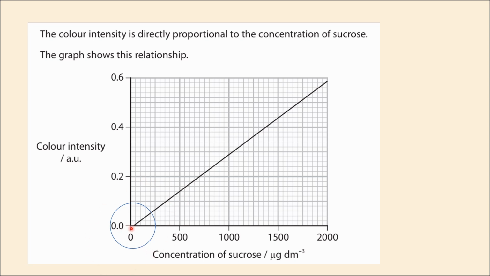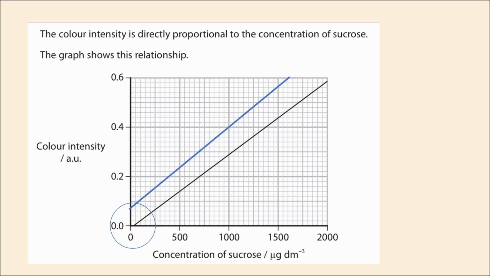This is important because it tells you that even when a small amount of sucrose is added, the color intensity still remains 0. So this suggests that the instrument may not be sensitive enough to detect very low concentrations of sucrose, so it can't record any color change at such low levels.